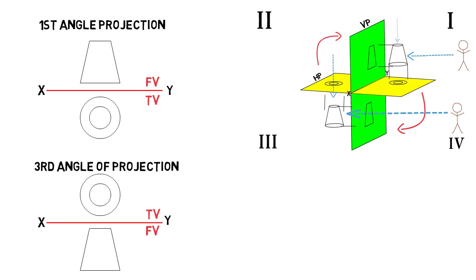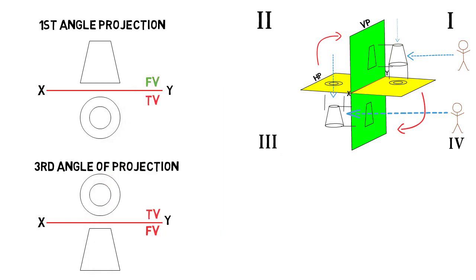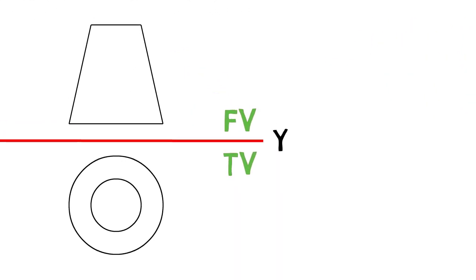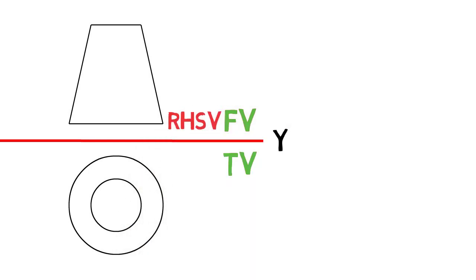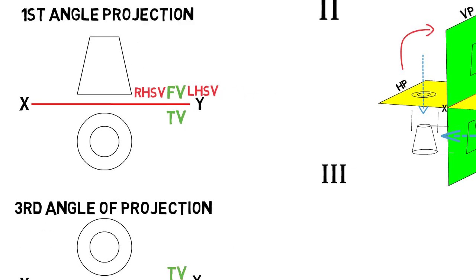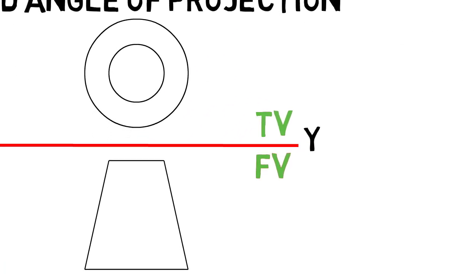And again, if you want to draw other views also, I will make it easy to remember for you. This is a front view and this is a top view. Same here, this is a front view and this is a top view. In first angle of projection, top view is drawn below the front view. In the same way, right hand side view will be drawn at the left hand side of front view and vice versa. In third angle of projection method, top view comes above front view.